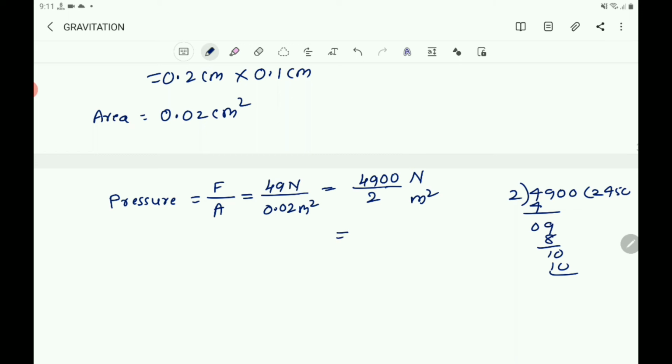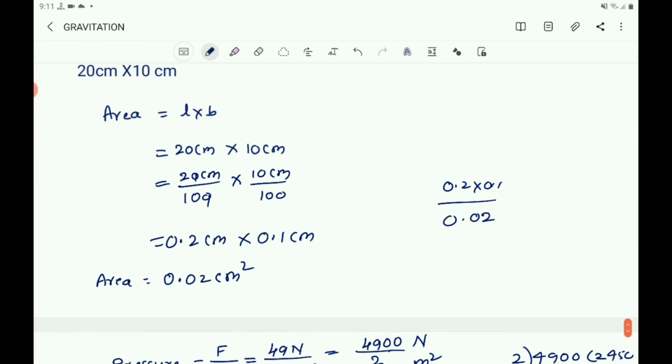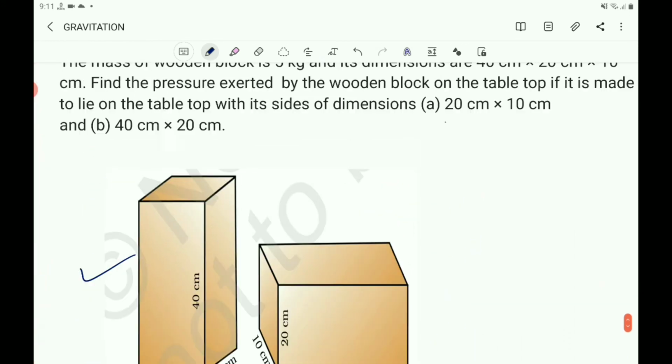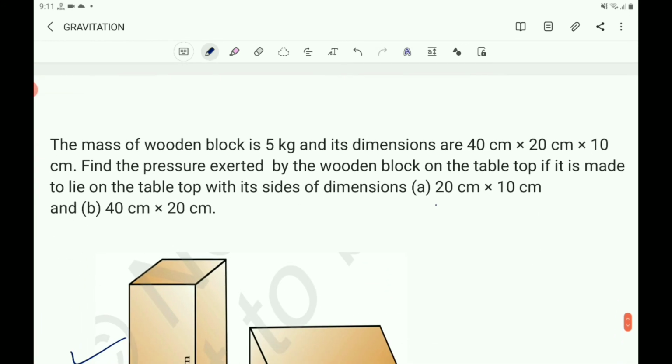So you got that 2450 N m to the power of minus 1, Newton per meter square, or N m power minus 2. That is in the first case A, when the sides of dimensions 20 centimeter and 10 centimeter is on the tabletop.